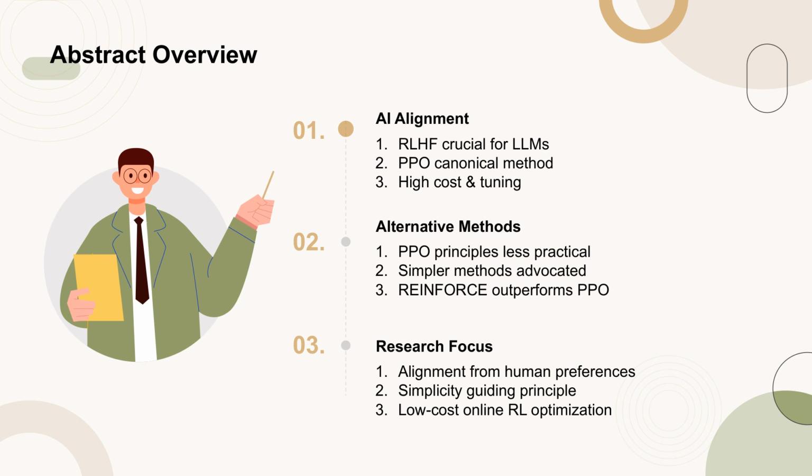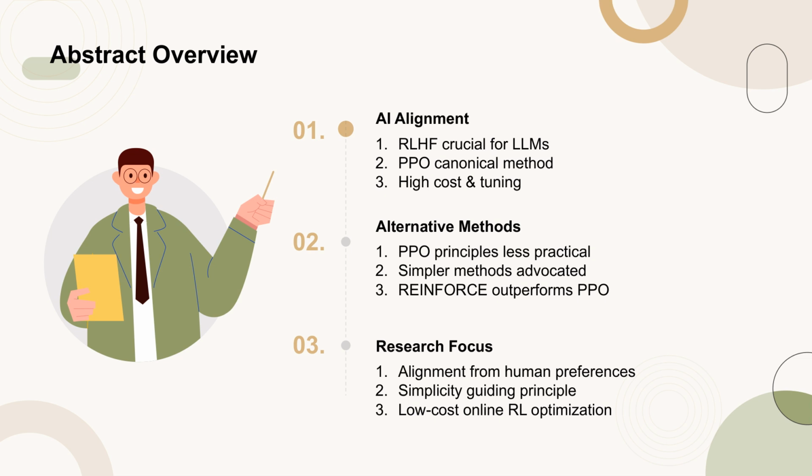They revisit the concept of alignment from human preferences within the framework of RL, emphasizing simplicity as a key principle. Their findings indicate that many components of PPO are unnecessary in RLHF and that simpler REINFORCE style optimization variants can outperform both PPO and newer RL-free methods like DPO and RAFT. This research suggests that adapting to the specific characteristics of LLM alignment can enable effective online RL optimization at a lower cost.